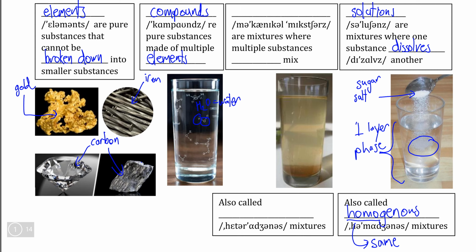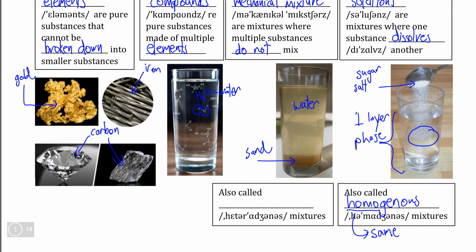For example, if we look in this glass of water here, we can see that there's clearly water up here, and someone has tried to mix sand, which is actually an example of a compound, at the bottom here, but no matter how much you shake this glass of water, you're not going to get the sand to dissolve. Therefore, instead of a solution, we have a mechanical mixture, which very simply is what happens when we mix multiple pure substances together and the pure substances do not mix together.